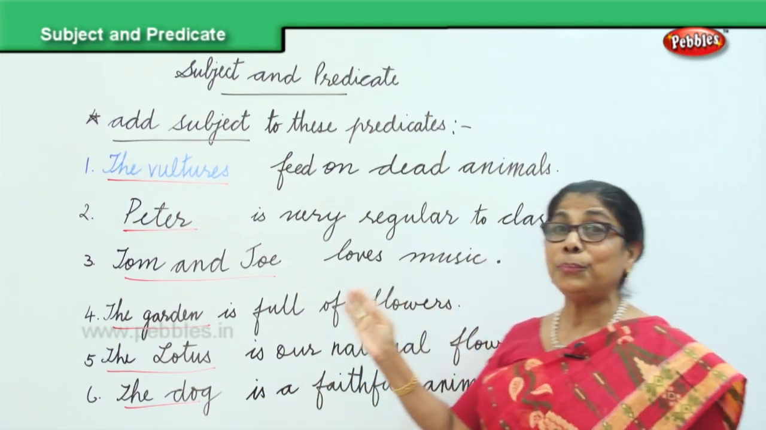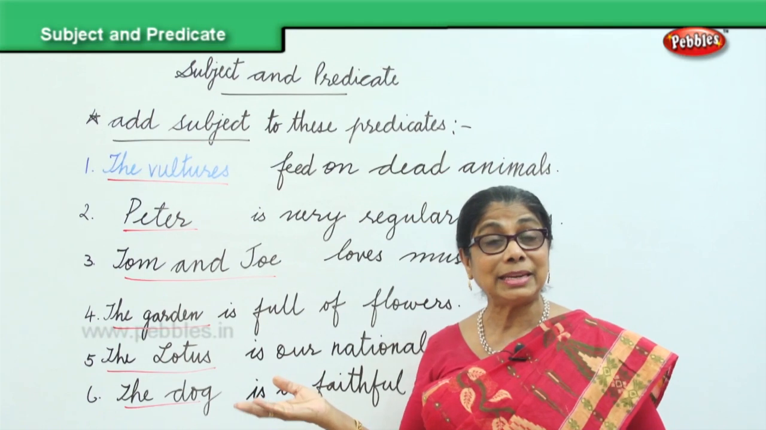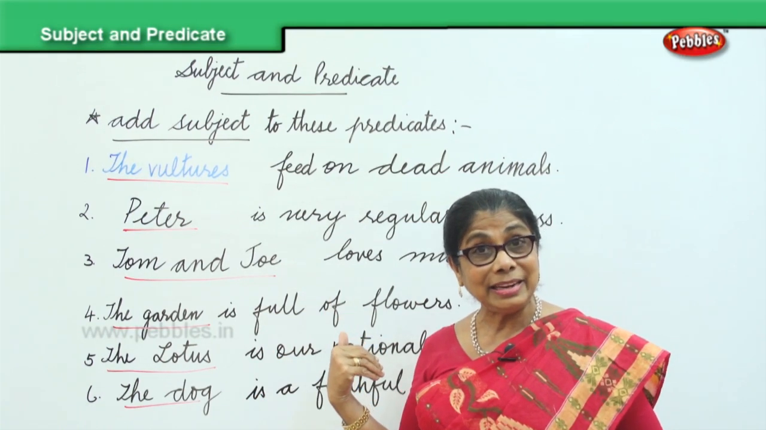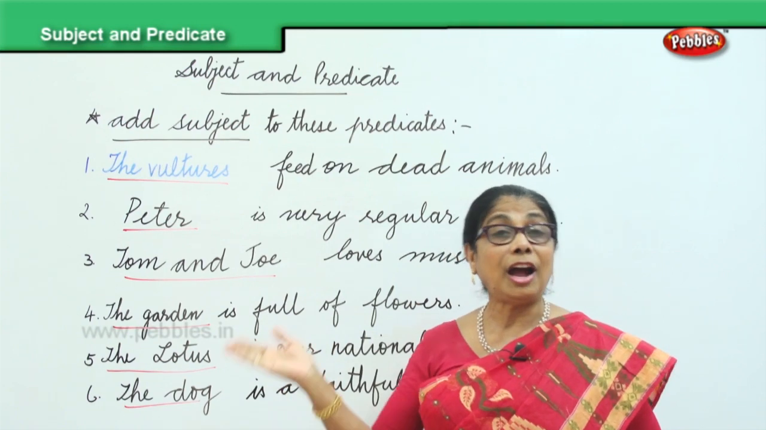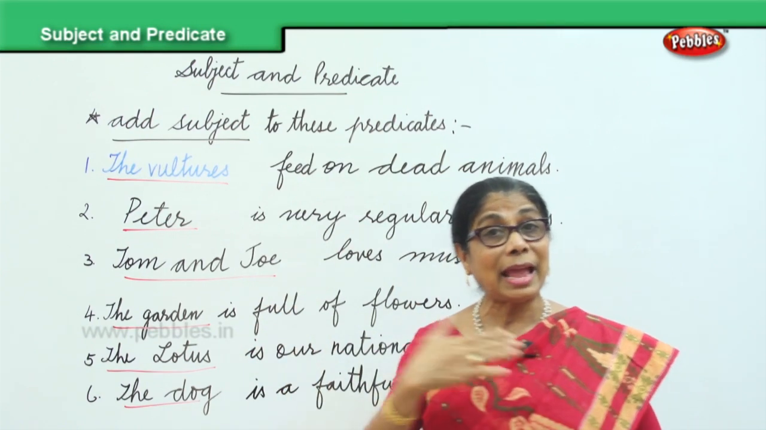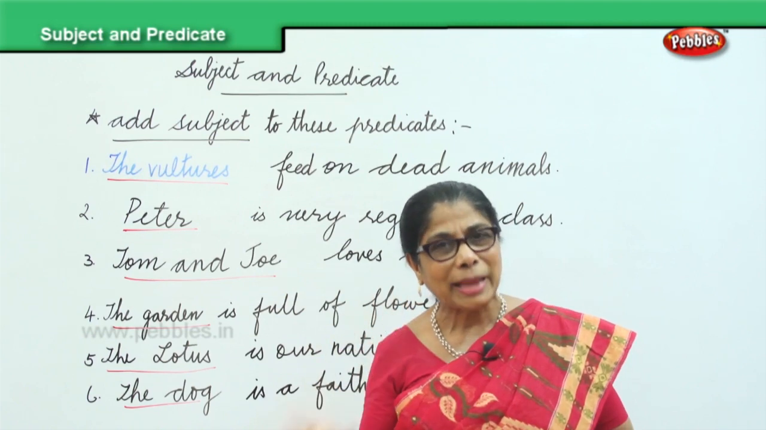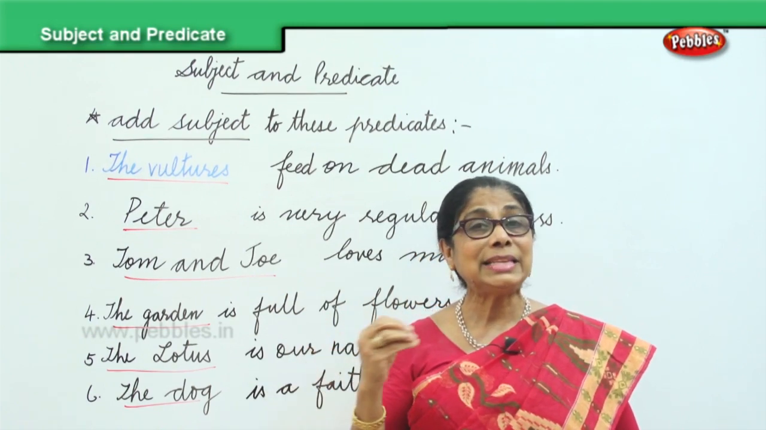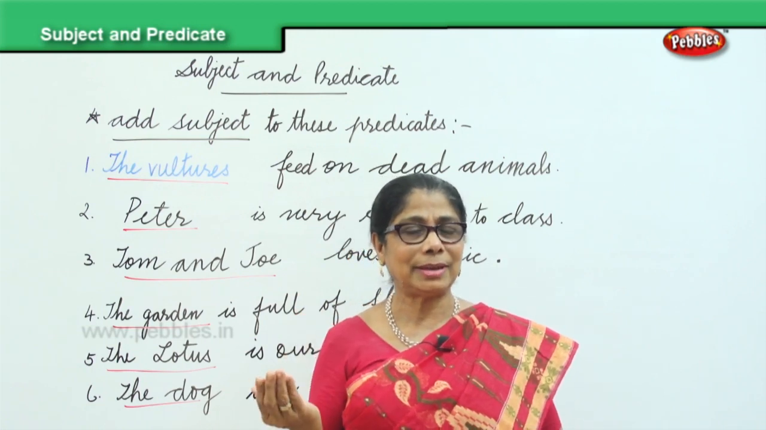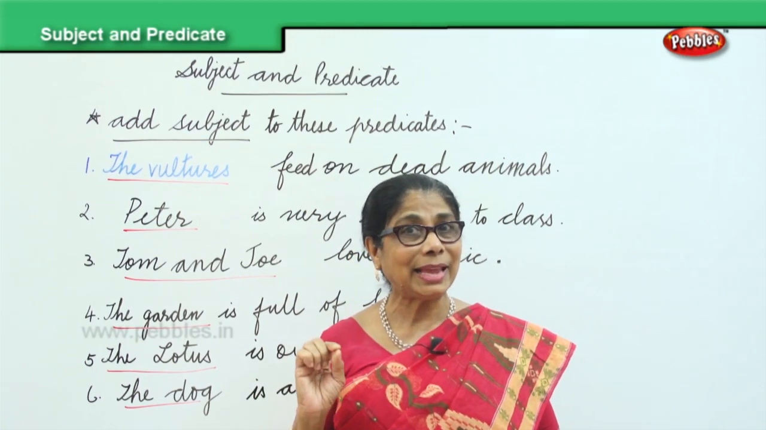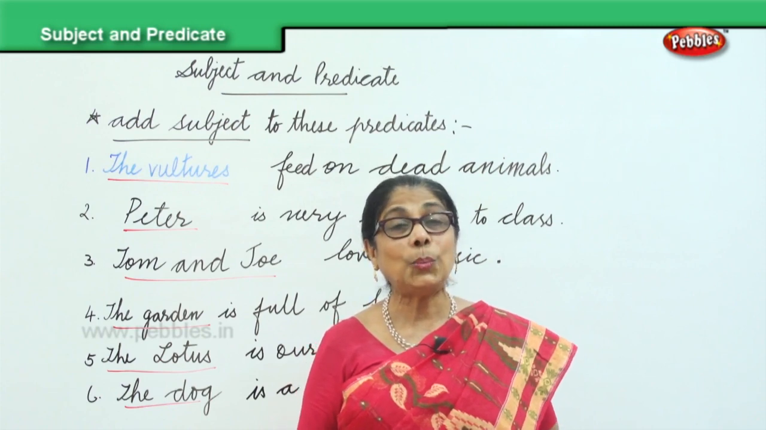So now you know how to supply the subject when the predicate is given, how to supply the predicate when the subject is given, how if I give you the subject and the predicate, you know how to do matching correctly, always remembering the sentence has two parts, the subject and the predicate. It begins with a capital letter and ends with the full stop.